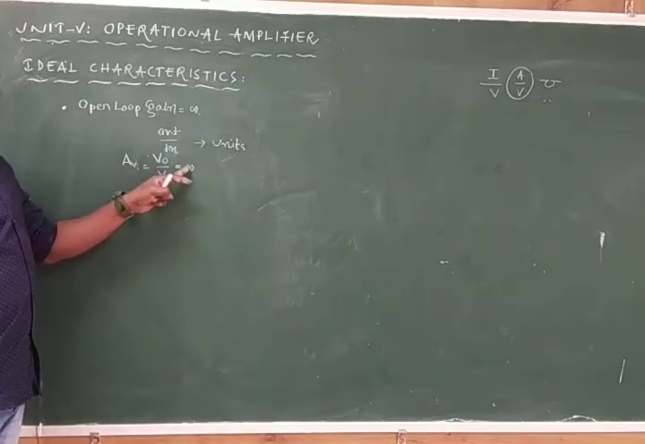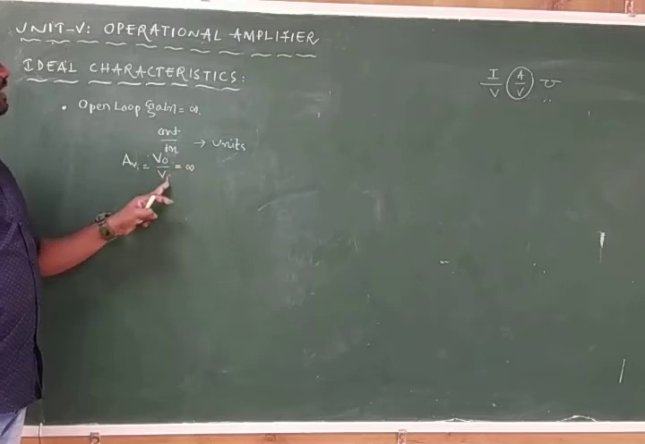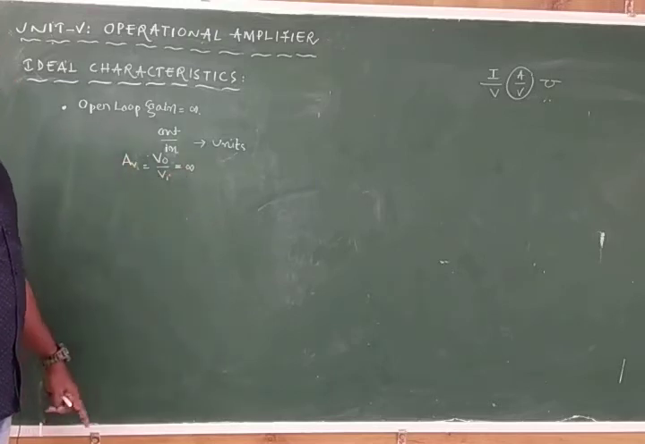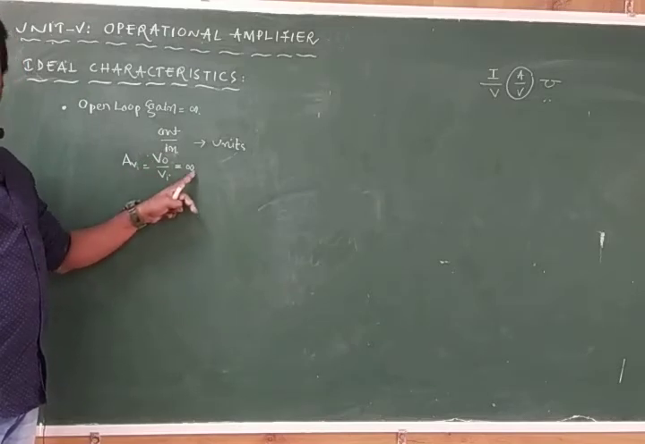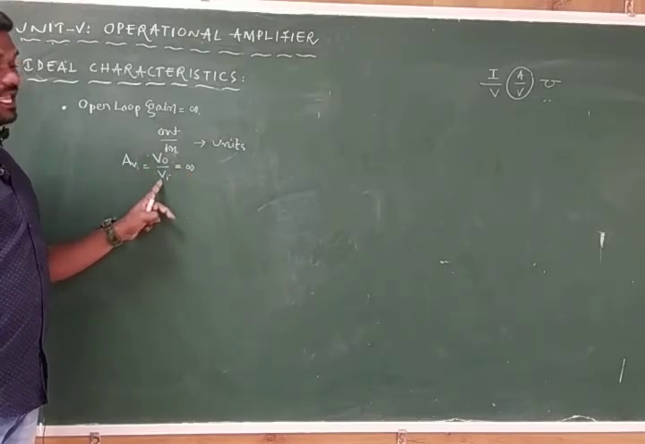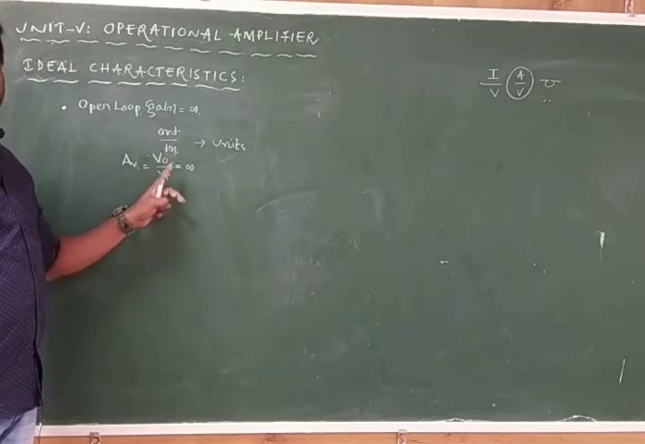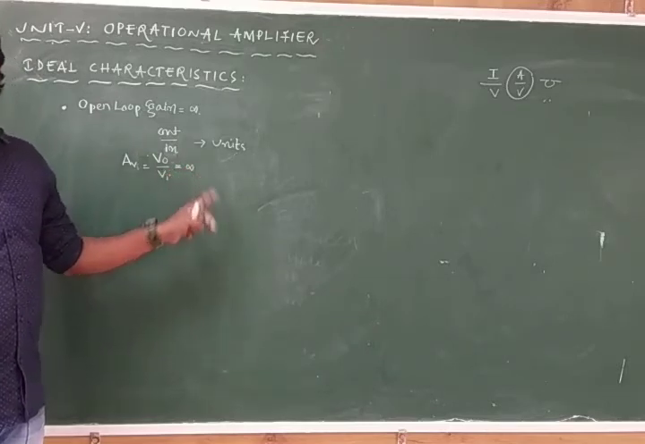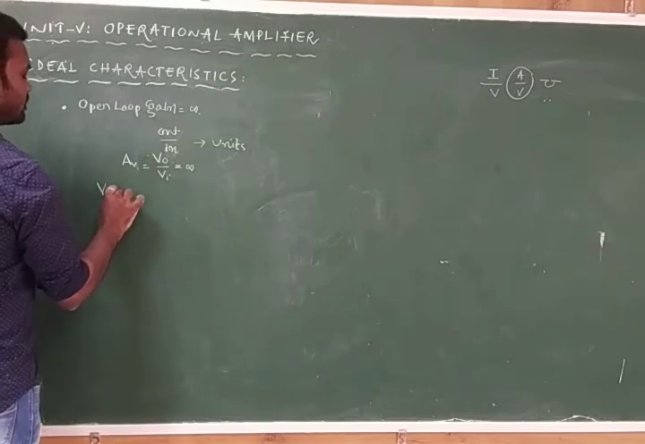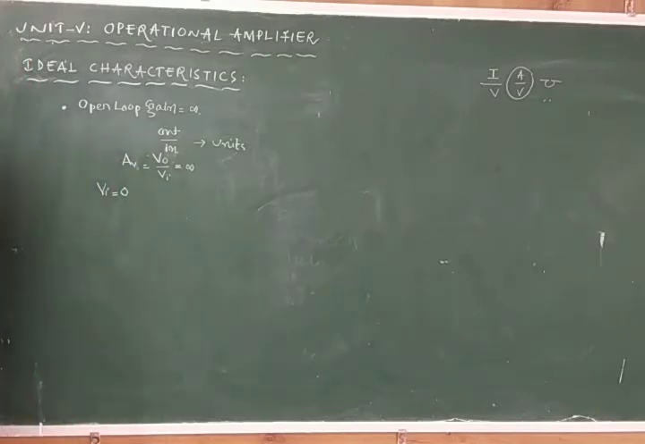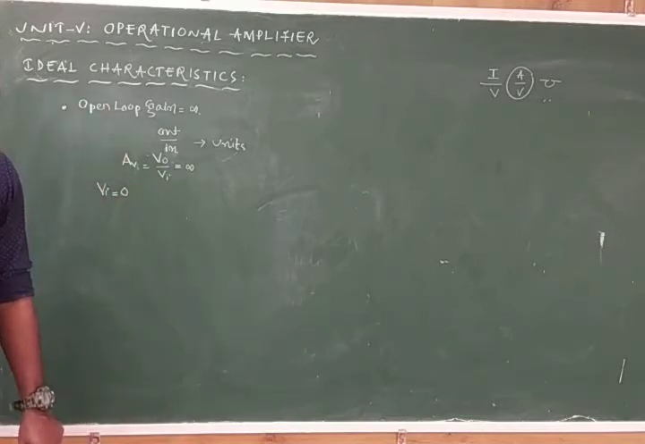To have the open loop gain infinity, what must be the condition? If VO is 0, this will be 0. If VI is 0, this will be infinity. That means VI must be 0. VI is nothing but what? It is the input of the operational amplifier.